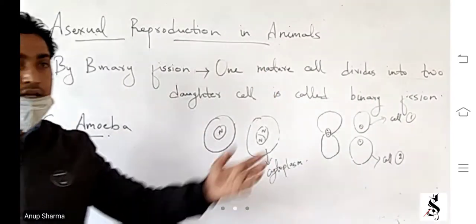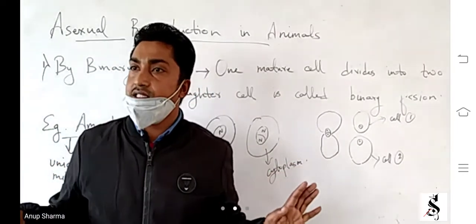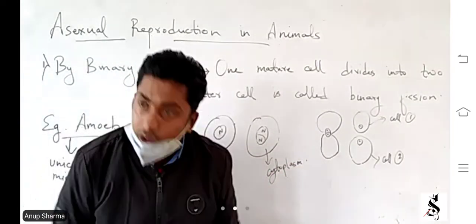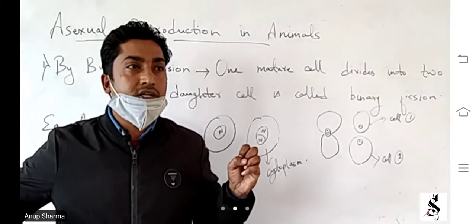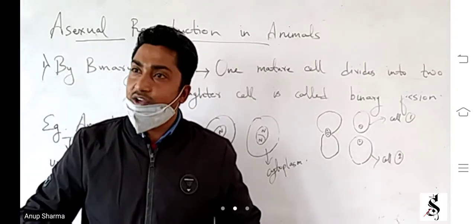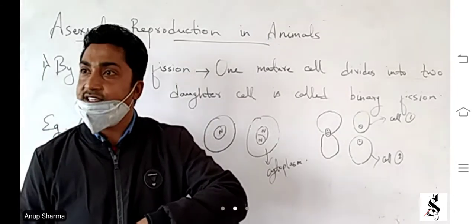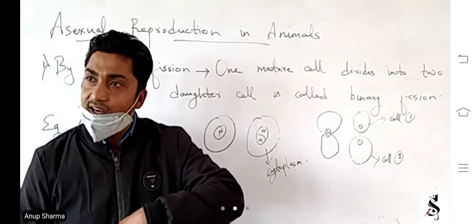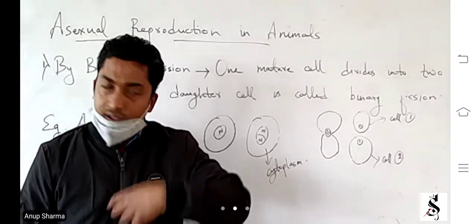As an example, suppose I am an amoeba. I am a single cell. So the lower part and upper part will be separated. How will it be separated? Suppose my stomach is the nucleus. First of all, the stomach will divide inside my body. Then one part will go downwards, one part will go the other way.